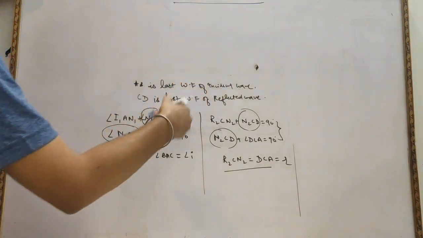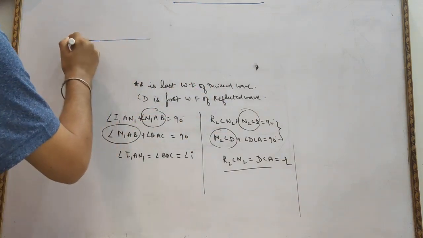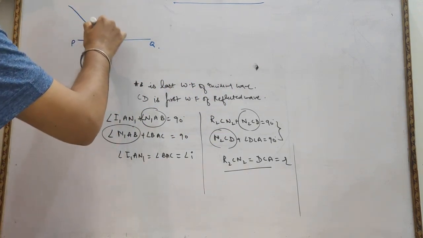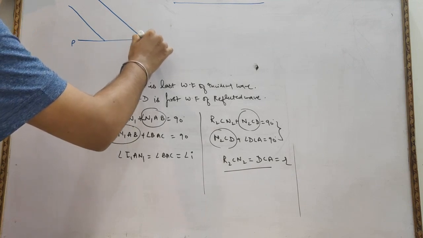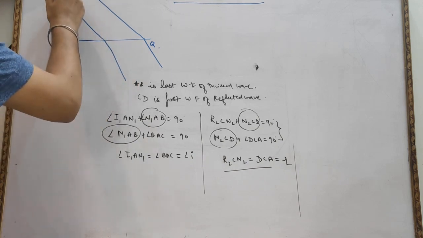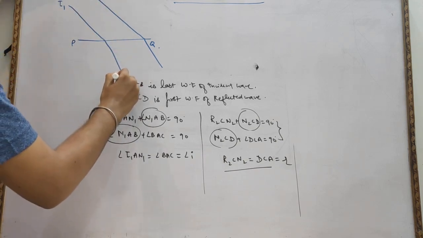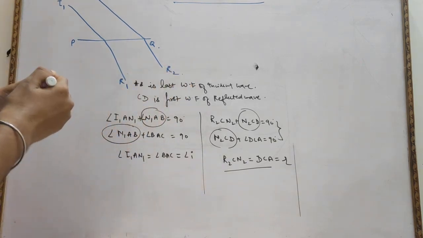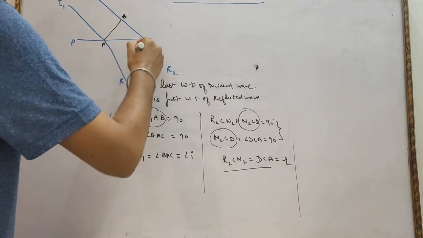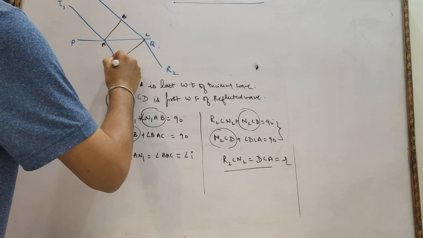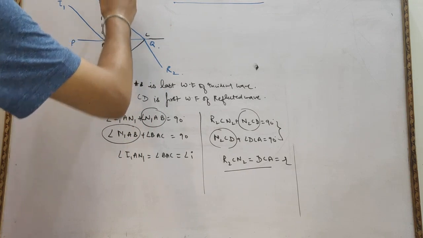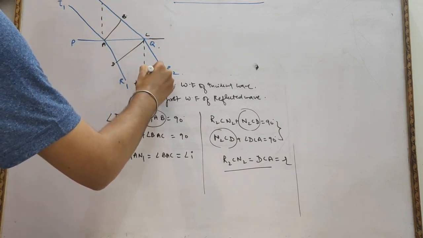So that some of you get an advantage, we have left this part written. Suppose this is PQ, the refracting surface, okay. So I1 and I2 will be the incident rays and R1 and R2 be the refracted rays, okay. So again, AB is the last wavefront of the incident ray and CD is the very first wavefront of the refracted ray, okay. So this becomes normal N1 and this becomes normal N2, okay.